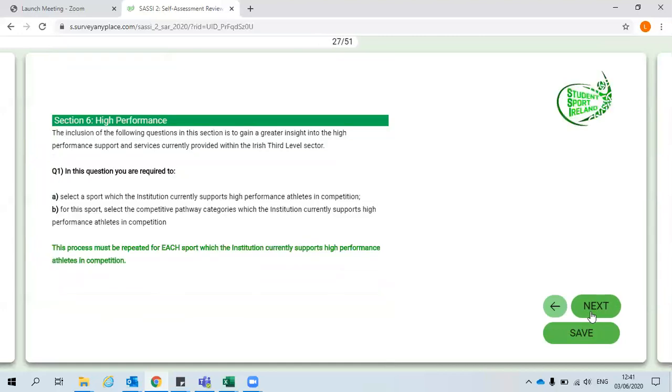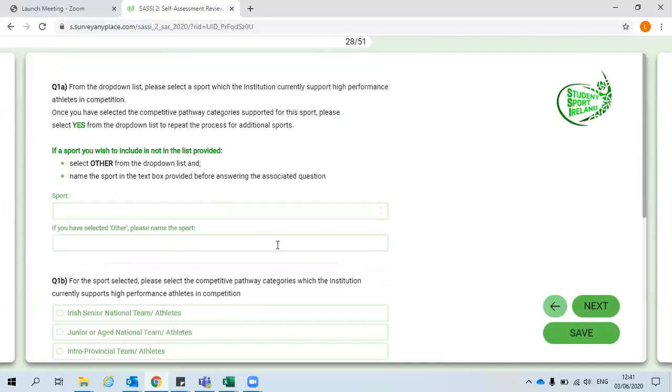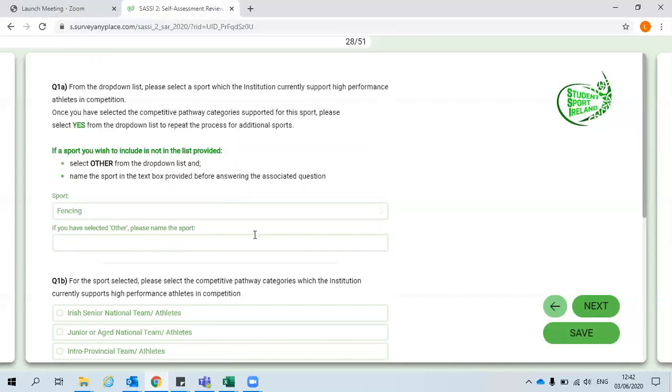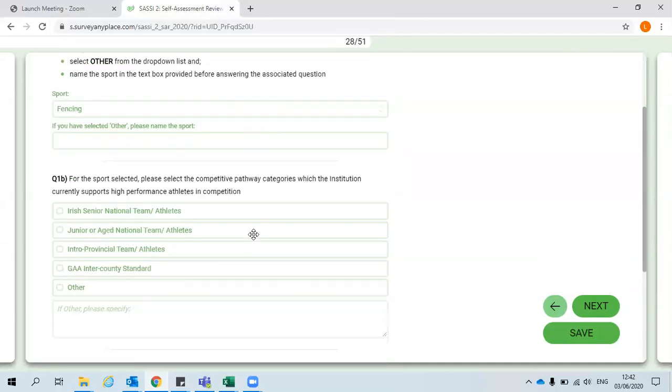In section 6, you are required to provide information in relation to the high performance support and services provided by your institution. In question 1, you must select a sport in which the institution currently supports high performance athletes in competition, and you must answer associated questions. As before, select your sport from the drop-down menu and answer your associated questions.